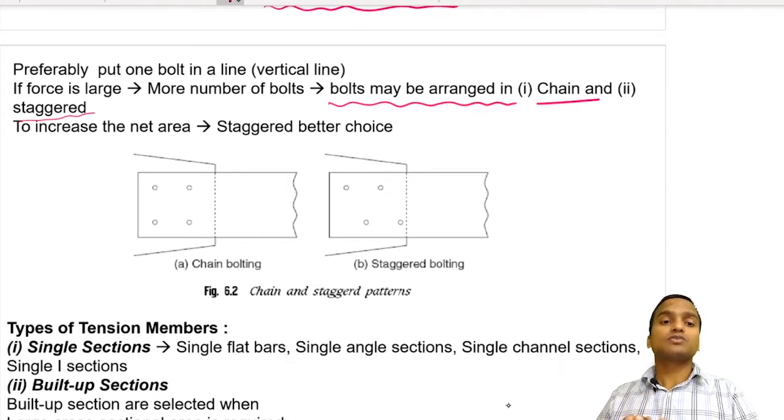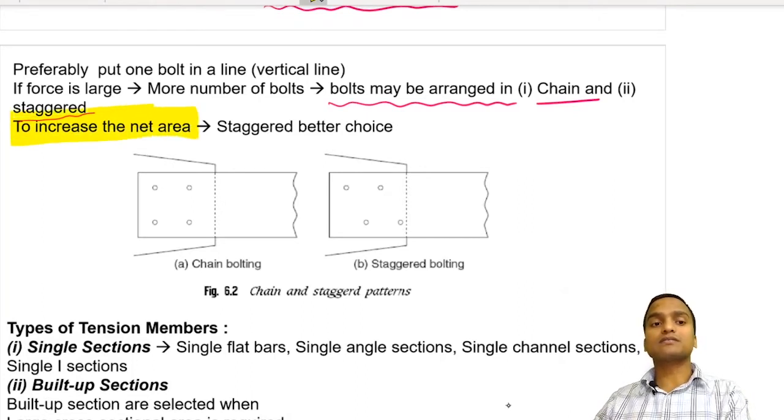Staggered pattern is usually chosen most of the time. Why? Because in staggered pattern there is an increase in the net area, because the net area of the cross section is the critical area where failures are likely to occur.